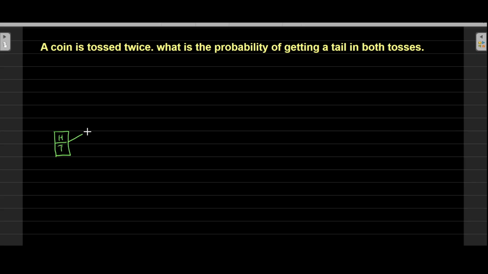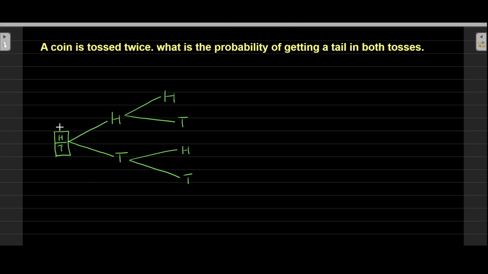If this coin is tossed, it can be tossed twice, as you can see there. We can either get a head or a tail. That's the first toss. On the second toss, we can toss this coin again, and again we can get a head or a tail. What does it mean?